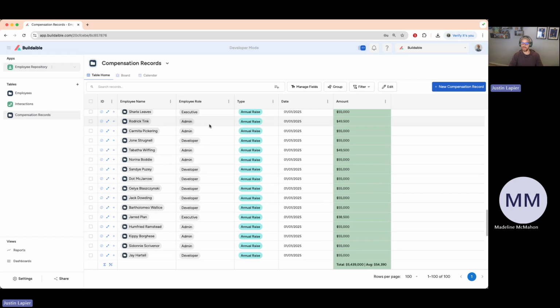Again, next week, George, our product manager, will be running office hours, and he will take it a step further by building some reports based on the data in this table here, and then also building a dashboard in the system. So that will be today's office hours.